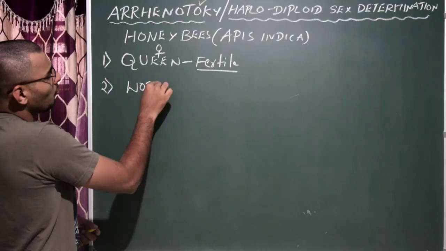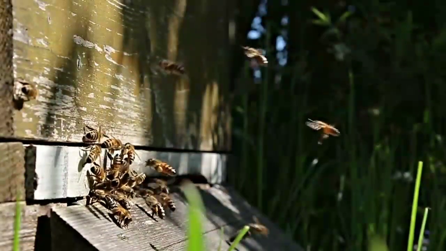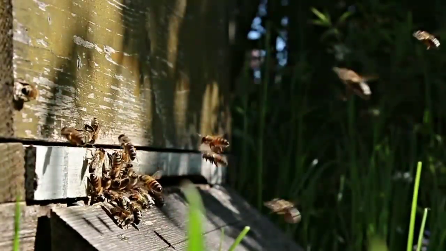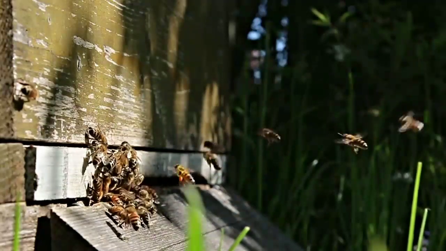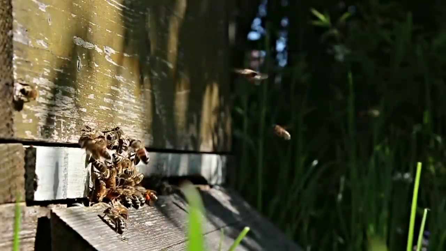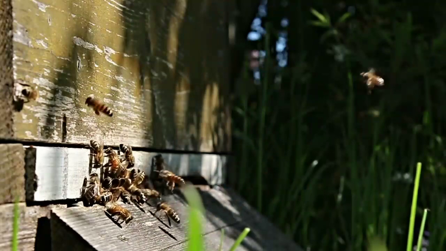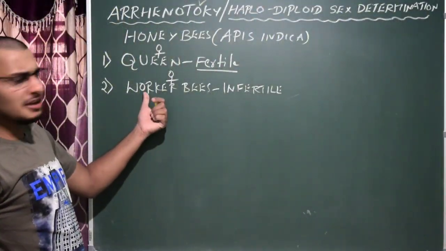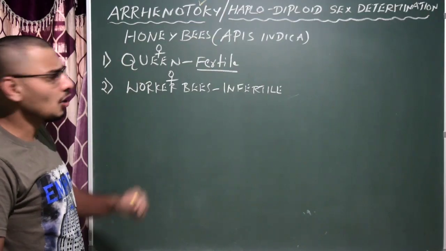Another female type is the worker bees. All worker bees are female, and they are all infertile. What is the difference between the worker bee females and the queen? Both are females.